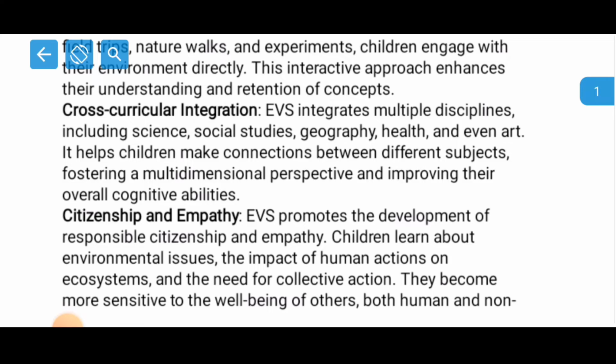Now, cross-curricular integration. EVS integrates multiple disciplines including science, social studies, geography, health, and even arts. It helps children make connections between different subjects, fostering a multidimensional perspective and improving their overall cognitive abilities. Here, as teachers, I believe we all learned environmental studies as one subject in our graduation. These days we cannot go through our graduation degree without studying EVS.